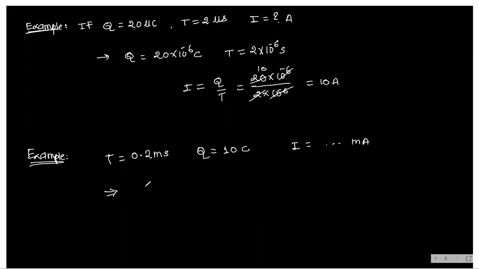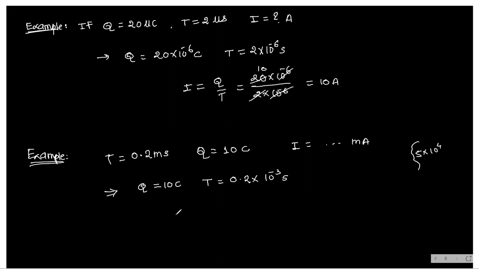Sir, 5 into 10 power 4 milliampere. 5 into 10 to the power 4.